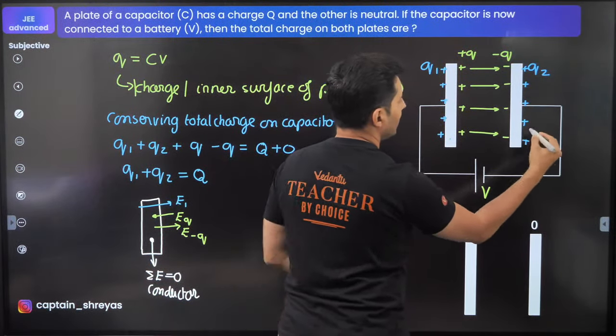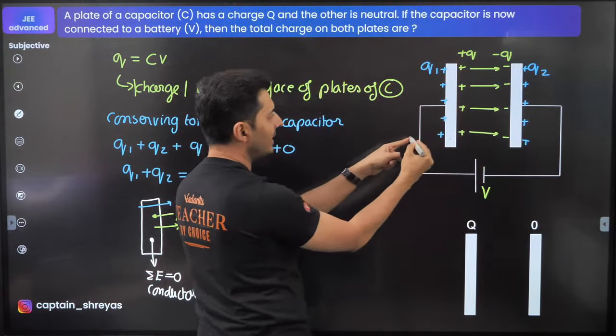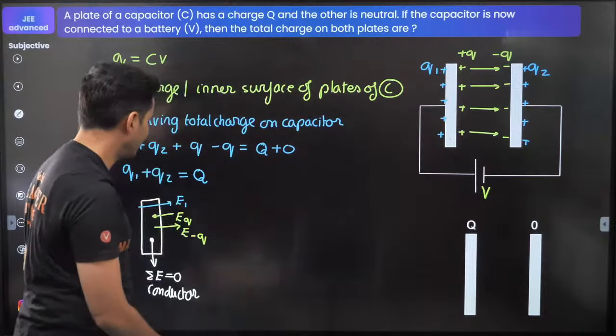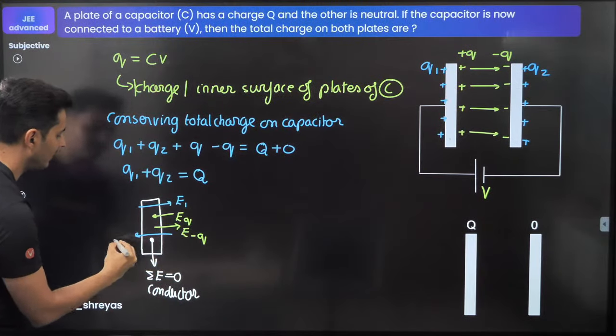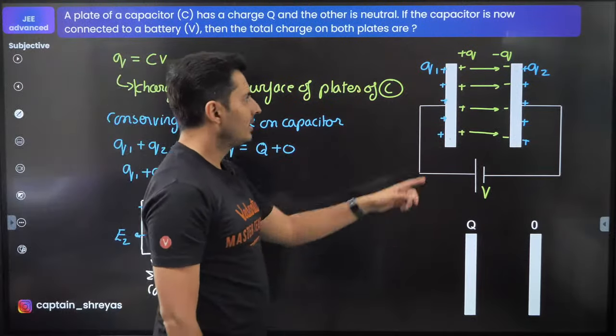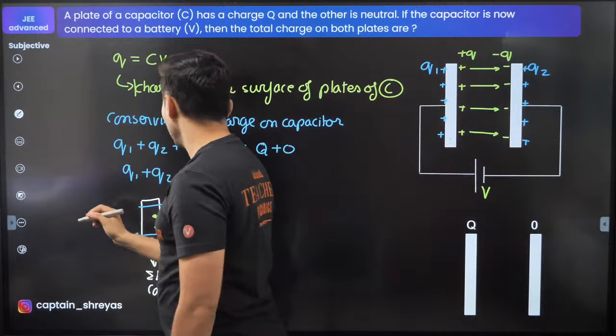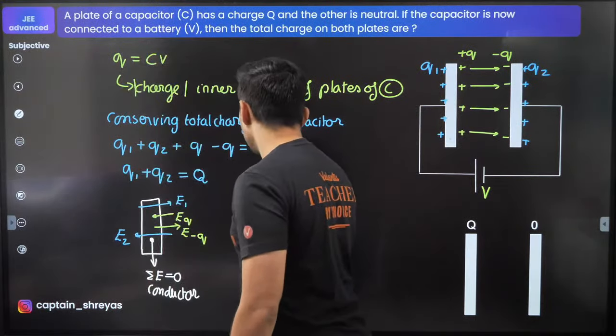Think about it. These charges will give an outward field, and this field will pass through this point towards the left side. So there will be a field like this due to the other charge. Now the best part is the field due to plus q and minus q will cancel, like you can see over here. So in fact, I can put it right over here.